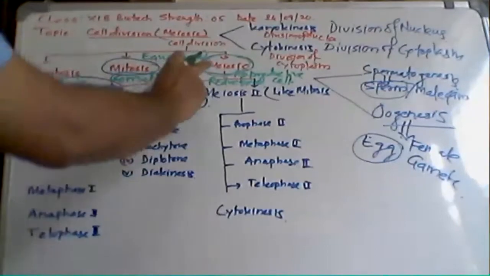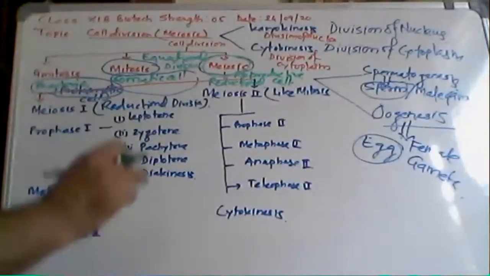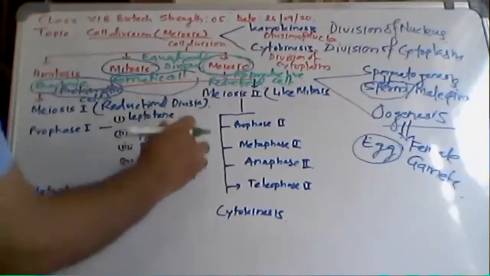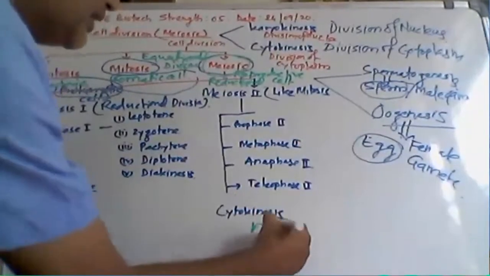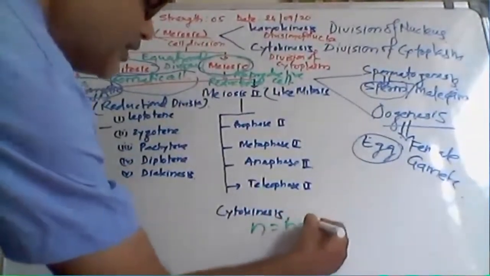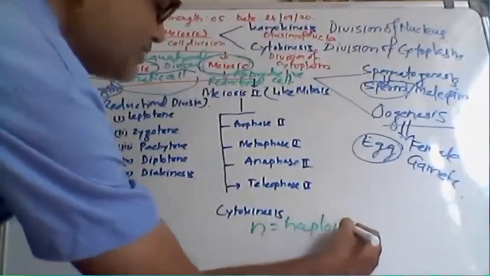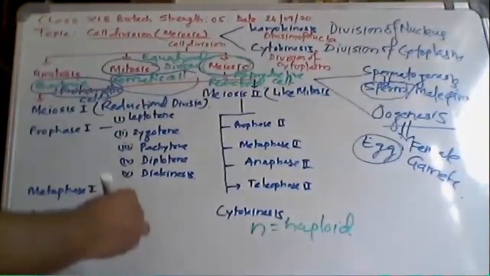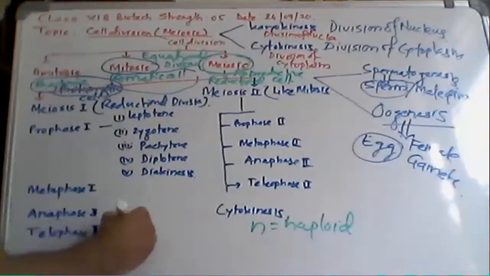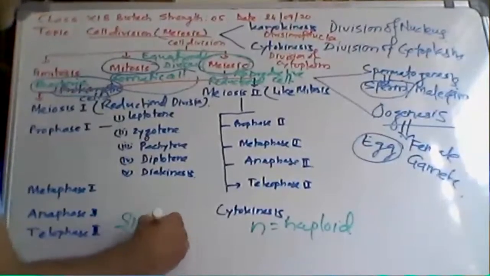But in case of meiosis, the chromosome number is going to reduce. That is n. n means haploid. But in case of mitosis, there is 2n. 2n means diploid.